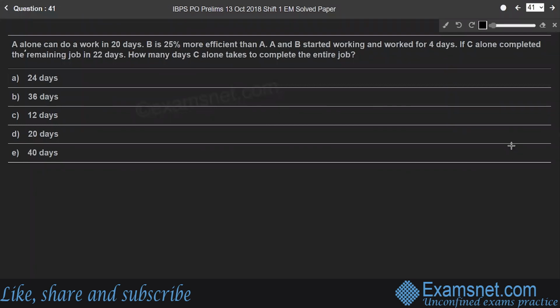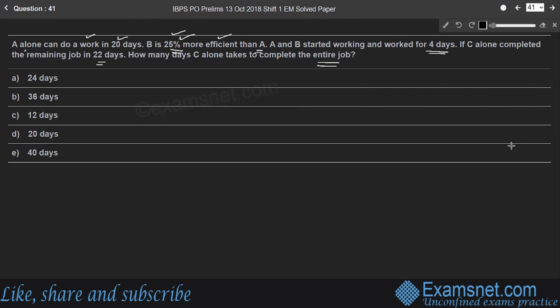Question 41. A alone can do a work in 20 days. B is 25% more efficient than A. A and B started working and worked for 4 days. If C alone completed the remaining job in 22 days, how many days does C alone take to complete the entire job? So here, B is 25% more efficient than A, and A alone can do the entire work in 20 days. So let us assume the total work for the entire work be X units, and we have to find the efficiency of A and B here. The relation is that the efficiency of B is 25% more than that of A.